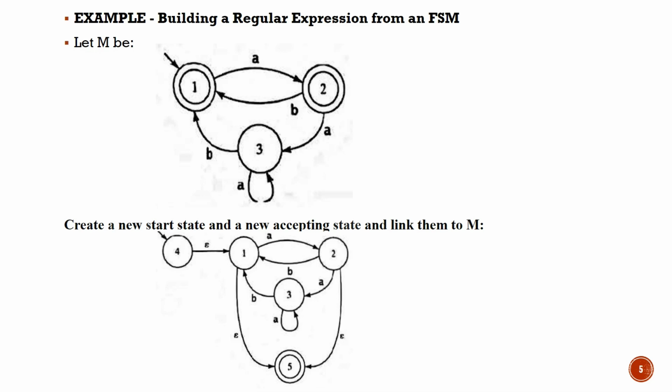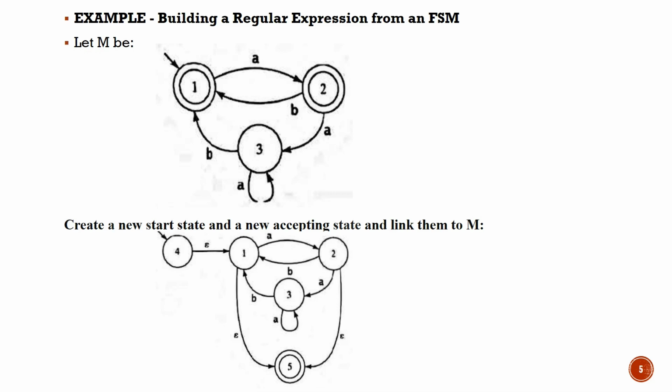you need to create one more start state. In this case, that start state is 4, and we connect 4 to 1 on epsilon. This is the first adjustment we have to do. That is, we need to create one more start state and connect it to the previous start state if we have any incoming edge towards that state.